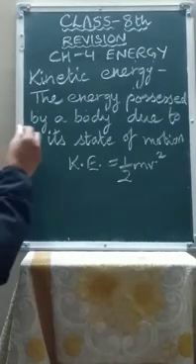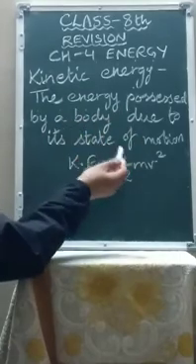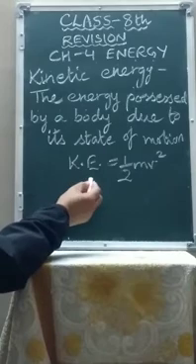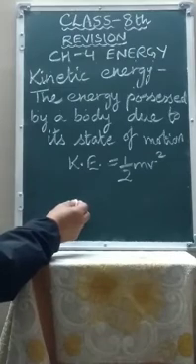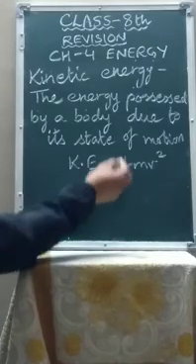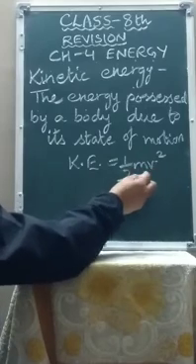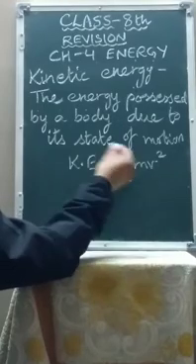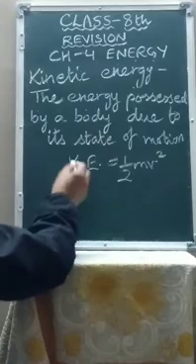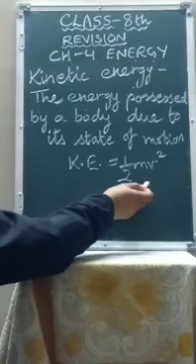The second type of mechanical energy is kinetic energy. The energy possessed by a body due to its state of motion is known as kinetic energy. For example, a fast moving stone, a falling hammer, a bullet fired from a gun, all these possess kinetic energy. And the formula for kinetic energy is half mv square, where m is the mass of the body and v is the velocity with which it is moving. So it is directly proportional to both the factors. If we increase the mass, the kinetic energy will also increase. Similarly, if we increase the velocity, then also the kinetic energy will increase.